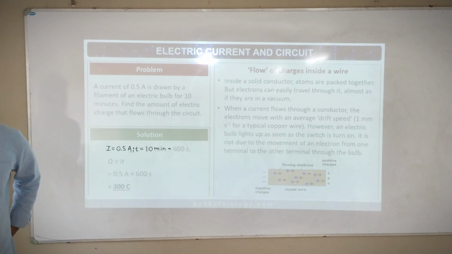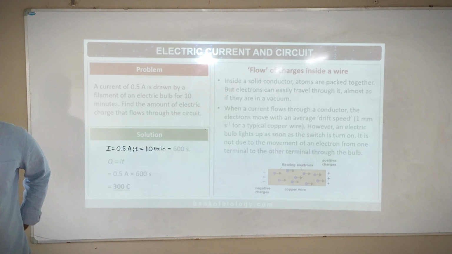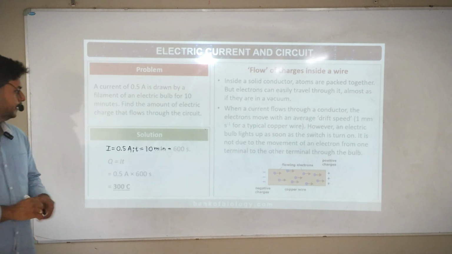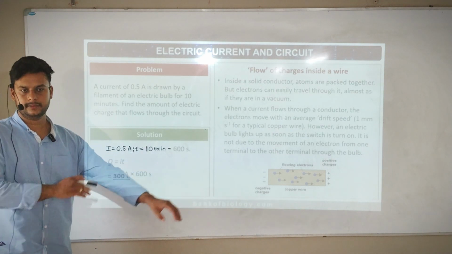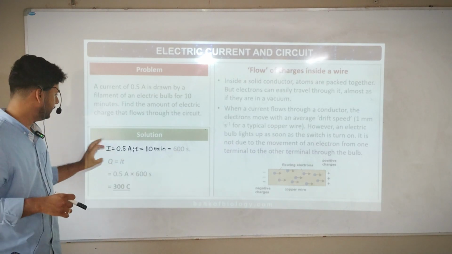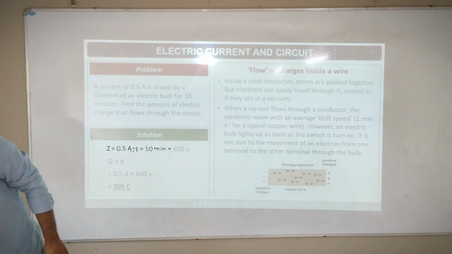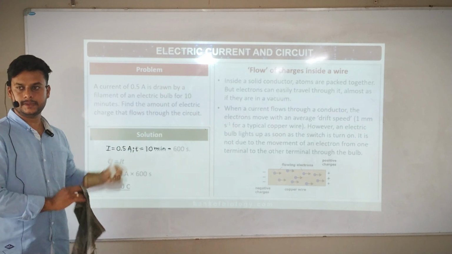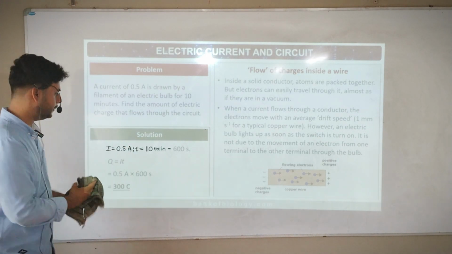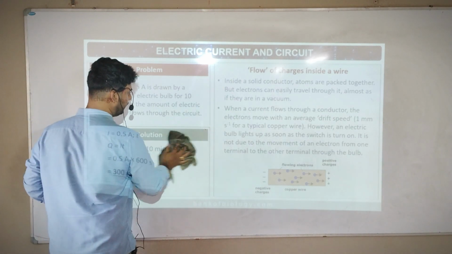Numerical sums, one shot I will do at the end of the chapter. Once I complete the chapter, we will take full numericals because it will be easier. If I break and do it here, it will take more time. Okay, ಮತ್ತೆ ಅರ್ಧಂಬರ್ಧ ಎಲ್ಲ ಆನ್ಸರ್ ಬರ್ತಿದ್ದೈತಿ, ಮಜಾ ಬರಲ್ಲ. Once I take questions, then we will do one shot. Numericals, examples plus exercise, one shot I will do. Okay, so numericals I will not take now.